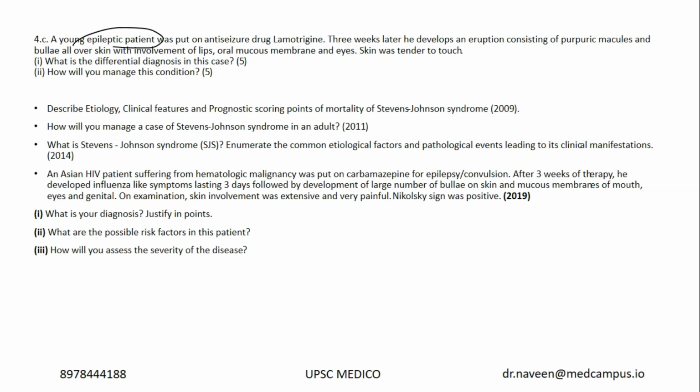Again, epileptic patient, lamotrigine, it's toxic epidermal necrolysis, and it can be Stevens-Johnson syndrome also, part of the Stevens-Johnson spectrum. They're asking you the differential diagnosis and how you manage this condition. Same thing, Stevens-Johnson, 2017, 2014, 2019. Carbamazepine was given last time. This time they gave an anti-seizure drug like lamotrigine.